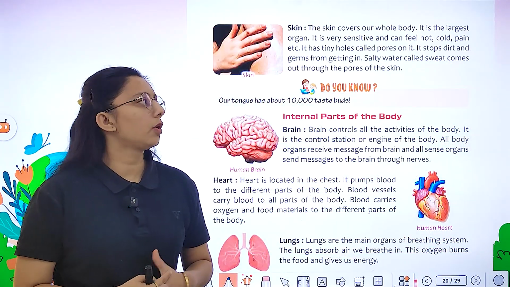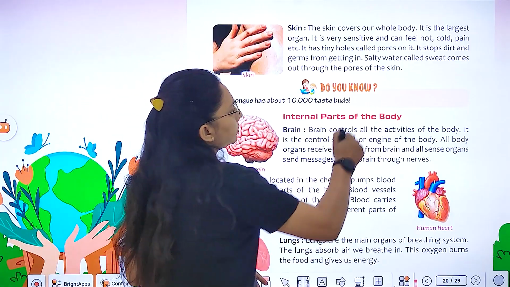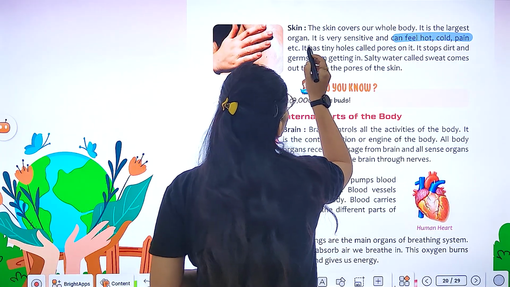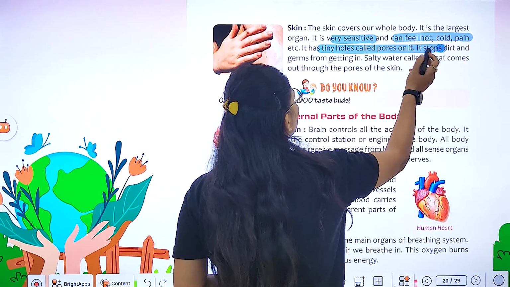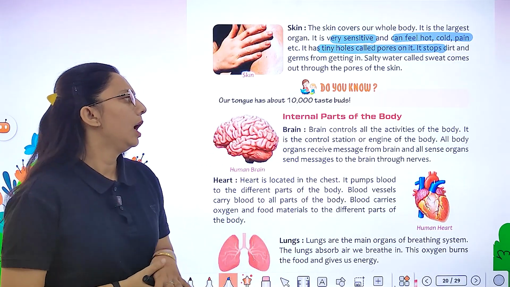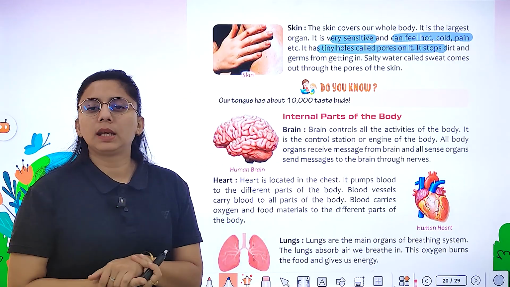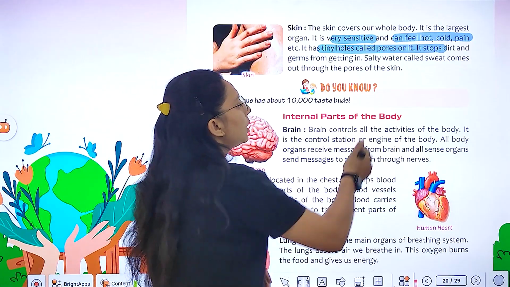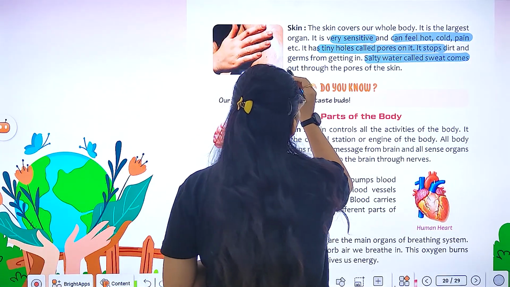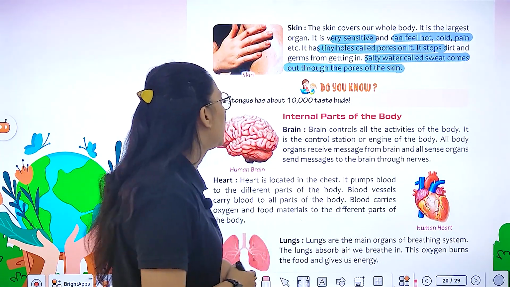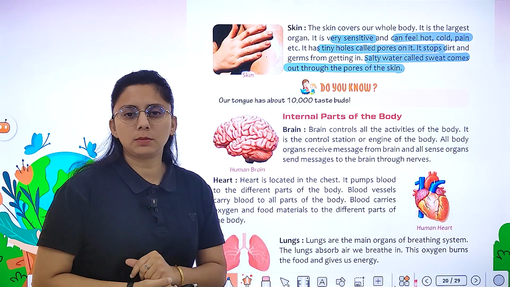It is the largest sense organ. With skin, we can feel hot, cold, pain, etc. ये सेंसिटिव होते हैं, इनमें टिनी होल्स होते हैं जिनको हम पोर कहते हैं. It stops dirt and germs from getting in. Salty water called sweat comes out through the pores of the skin. Our tongue has about 10,000 taste buds.